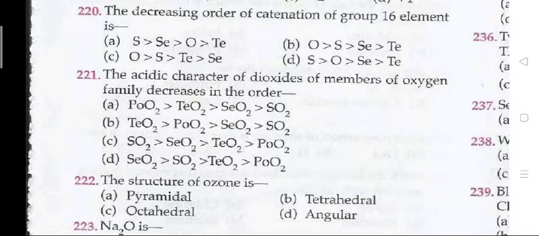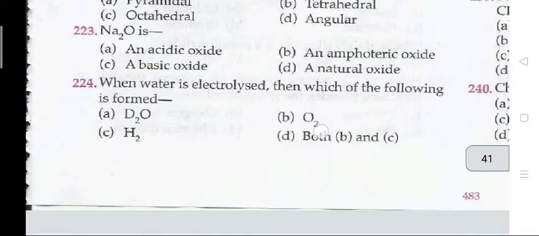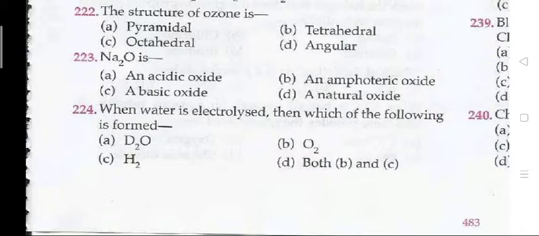Sulfur greater than Se greater than O greater than Te. Next question, 221. The acidic character of dioxides of members of the oxygen family decreases in the order. The right answer is C, that is SO2 greater than SeO2 greater than TeO2 greater than PoO2. Next question, 222. The structure of ozone is D, angular. 223. Na2O is C.